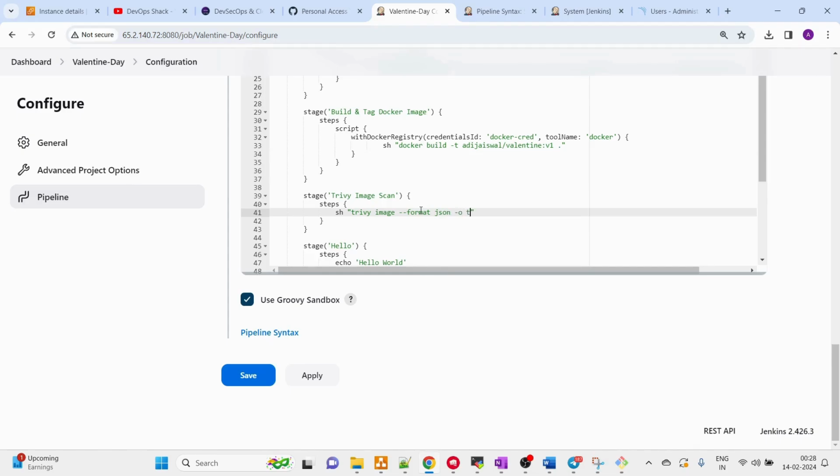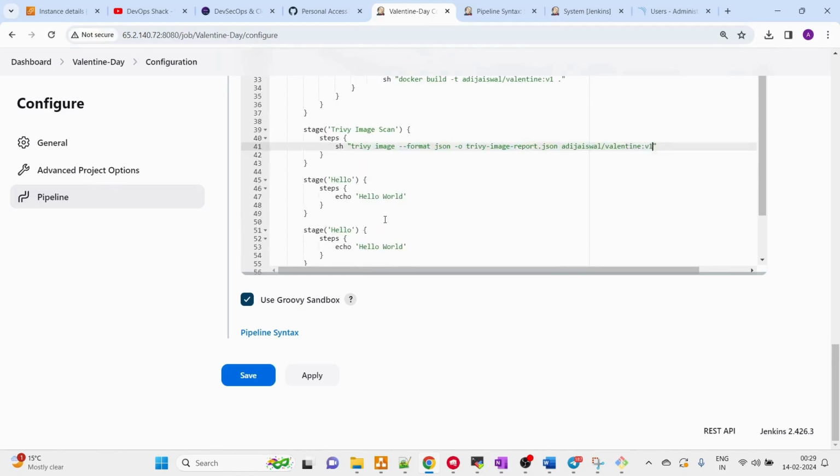Output I want to put in trivy-image-report.json. Now this report will be generated in JSON format. Then we need to put the name of the Docker image which we want to scan, and this is the Docker image. Let me put it. Now this is fine, right?